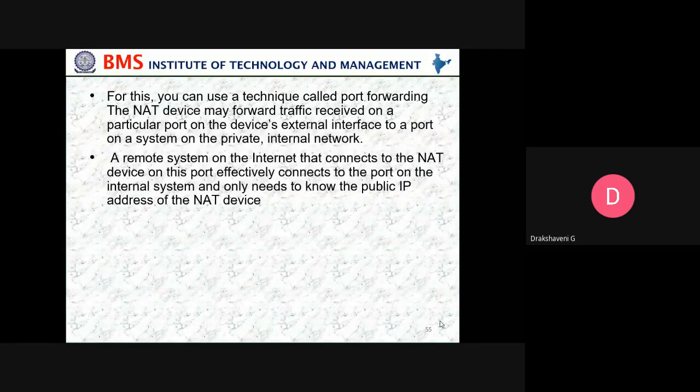The NAT device may forward traffic received on a particular port on the device external interface to a port on the system on the private internal network. A remote system on the internet that connects to the NAT device on this port effectively connects to the port on the internal system and only needs